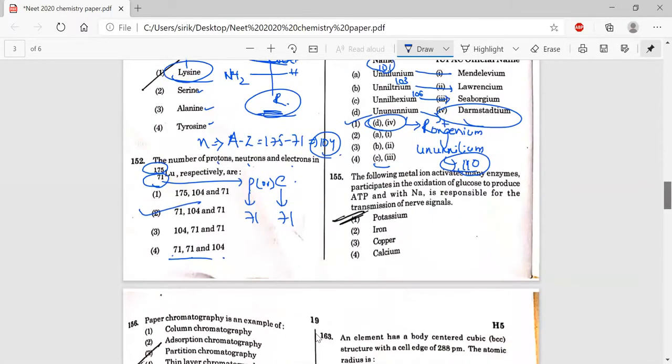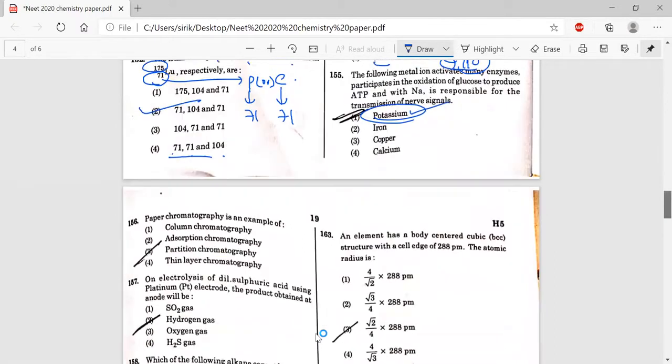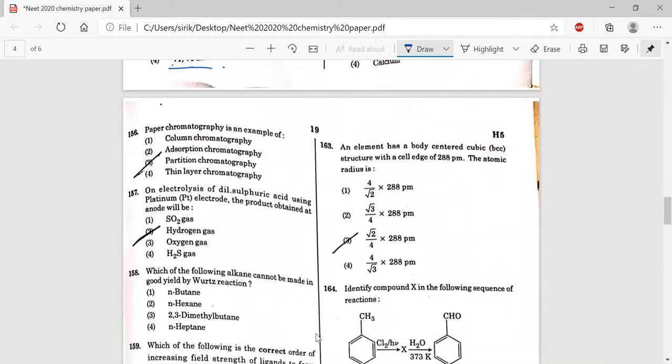And next one is: the following metal ion activates many enzymes, participates in the oxidation of glucose to produce ATP, and is responsible for the transmission of nerve signals. That is option 1, potassium. 156. Paper chromatography is an example of partition chromatography.